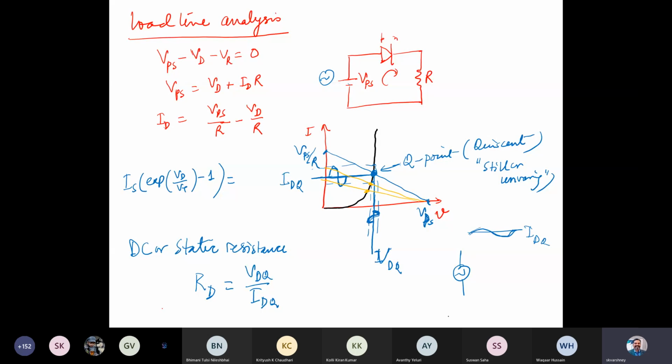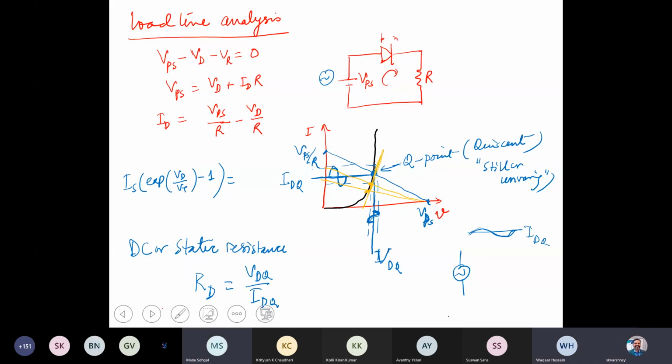So this key point will be more clear when we solve some numerical problems, as well as when you go for the BJT. I'll bring in this one concept since I need it right now for defining certain resistance values. If I draw a tangent at this point, I can find out a dynamic resistance. So this is a static resistance RD, VDQ, corresponding to this value. Is that clear?